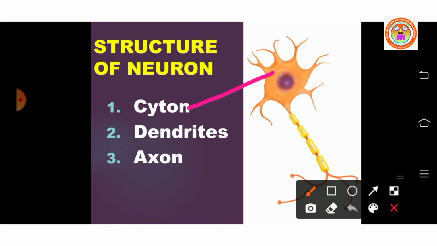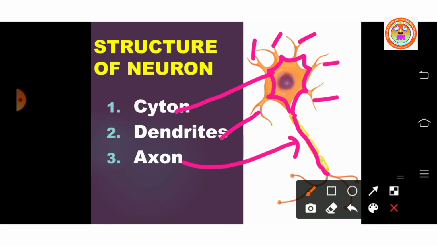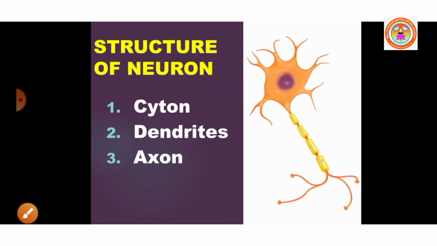Here in this picture, which is cyton? This is a cyton, the irregular shaped structure. And the branched structures, these are called dendrites. And the long process is called axon. Got it? So what are the three parts of the nerve cell or neuron? Cyton, dendrites, and axon. Now let us see one by one.